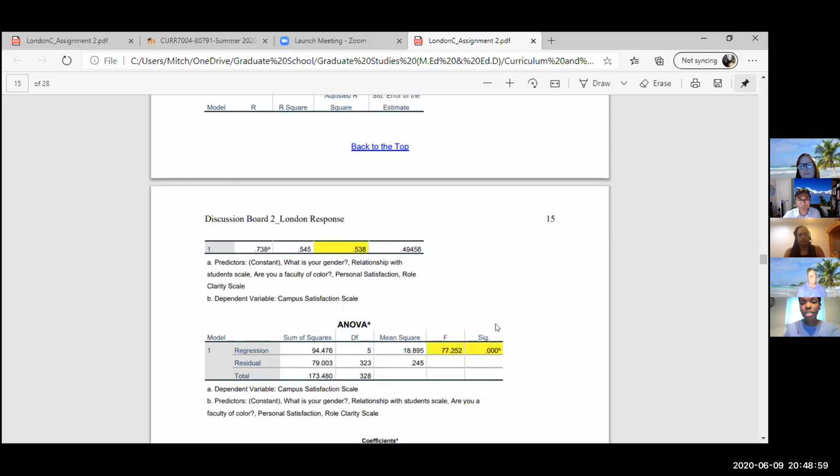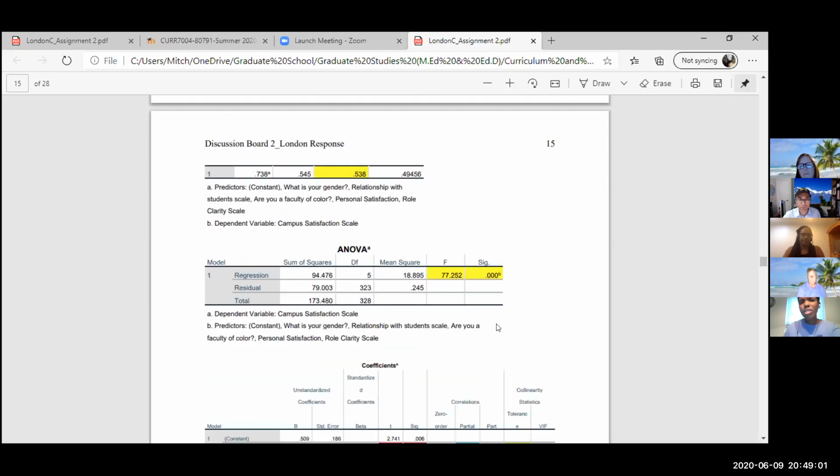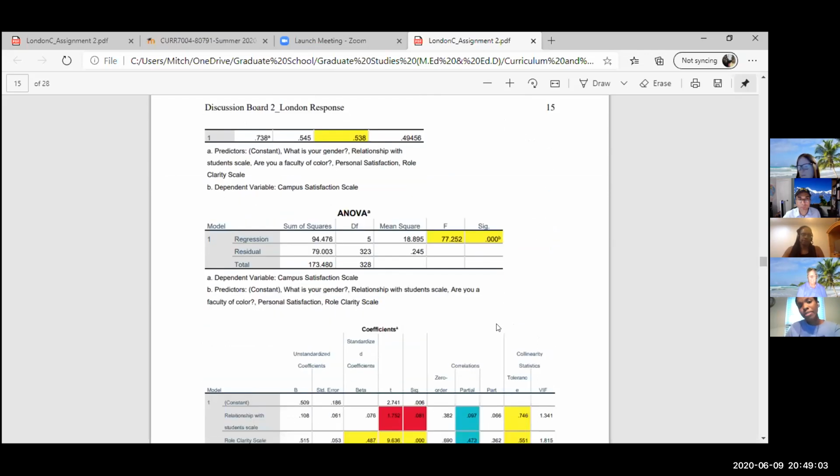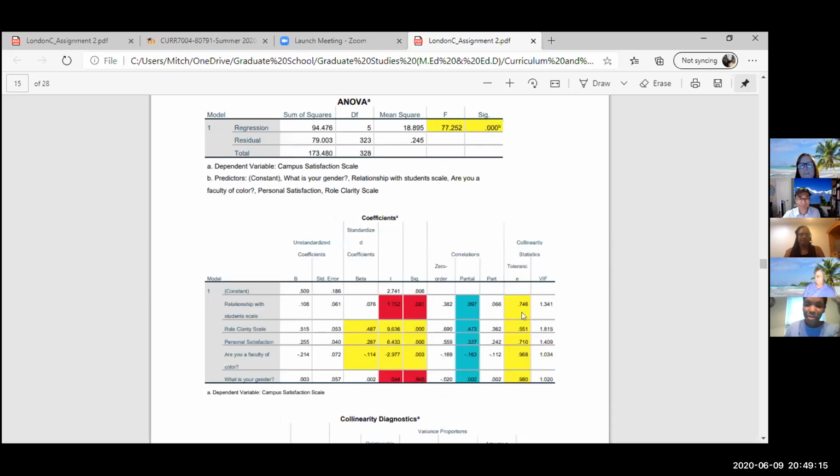This model can explain 54%. So in order to figure out what an appropriate tolerance level would be, we would subtract that value from 1. And the answer is whatever 1 minus 54 is. I can't think of it. But anyway, all the tolerances are greater than that value.